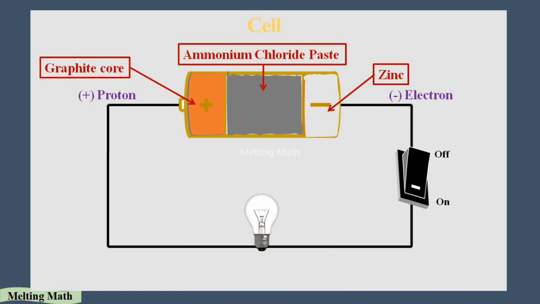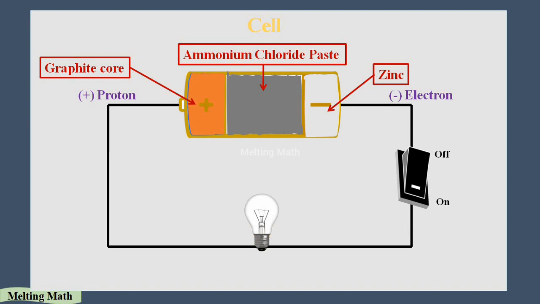As I said, the flow of electrons is very important here. The flow of electrons through the wire is what makes the bulb glow. The electron always goes to attract the protons and fills the empty space in the positive region. This is the process of a cell.